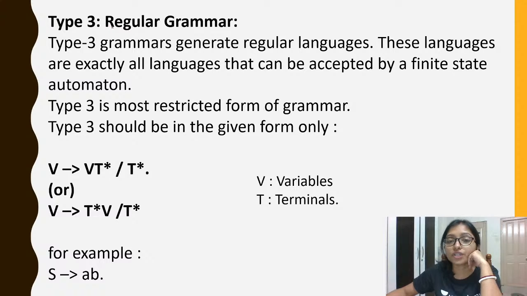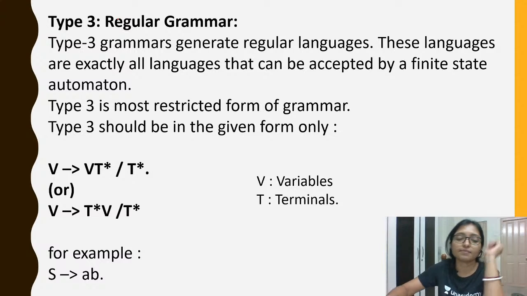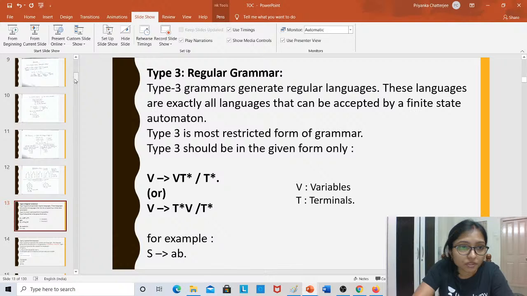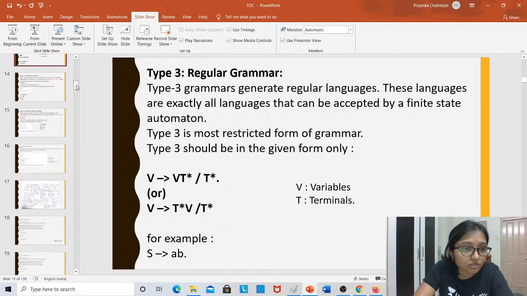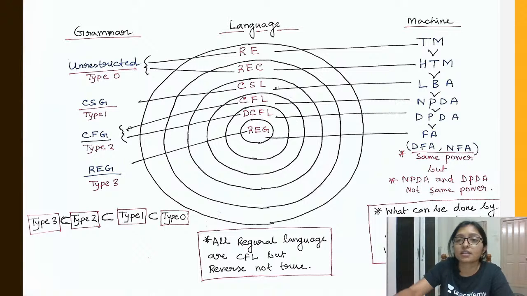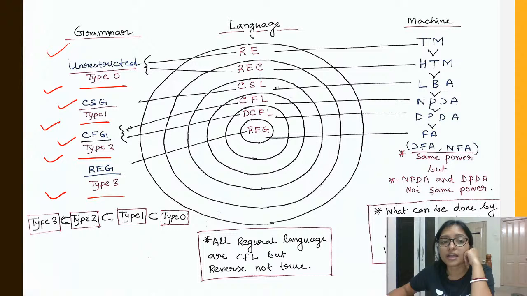Now come to the grammar. There are 4 types of grammar: type 3, type 2, type 1, and type 0. I am showing you the chart. Just 1 minute. This was the chart, right? So the grammars are type 0, type 1, type 2 and type 3. Type 0 means unrestricted grammar, type 1 means context sensitive grammar, type 2 means context free grammar, type 3 means regular grammar.